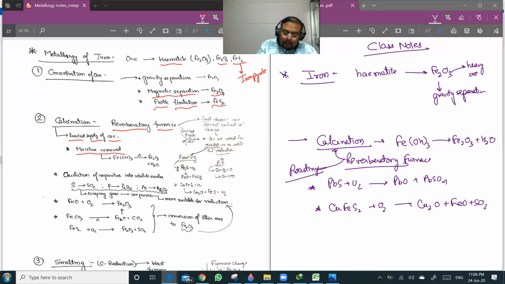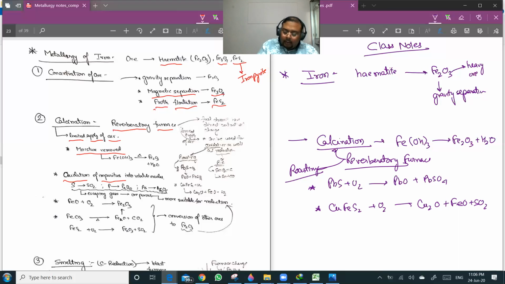Since you are using a partial or limited amount of air, oxidation of some of the impurities also takes place into volatile oxides. Sulfur becomes SO2, phosphorus becomes P4O10, and arsenic becomes As2O5, and these escape in the form of gases, which makes the ore porous. Porous ore is more suitable for reduction because the surface area increases as porosity increases.